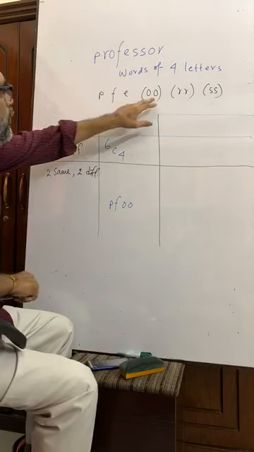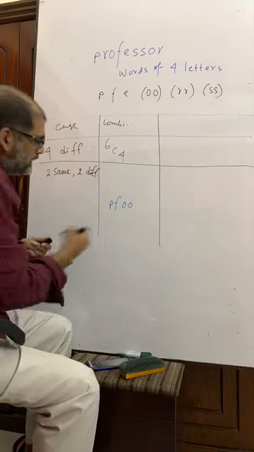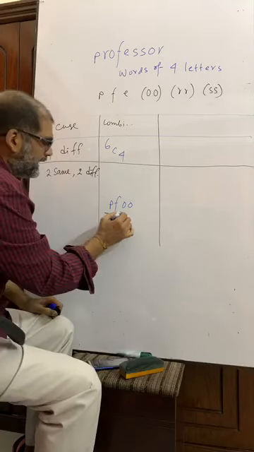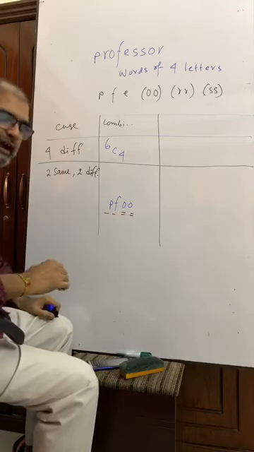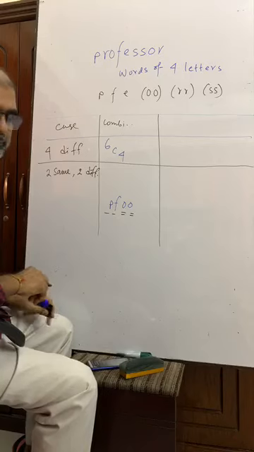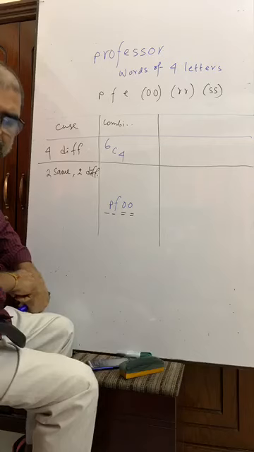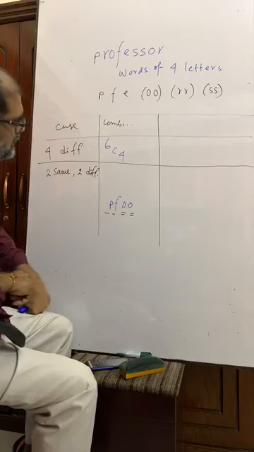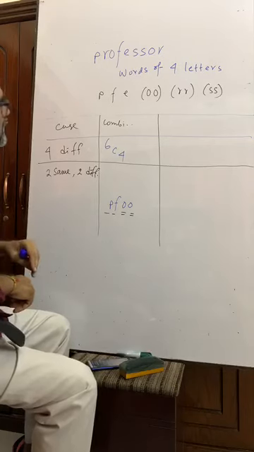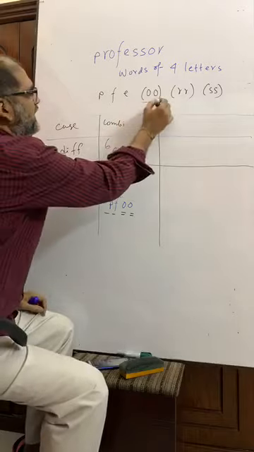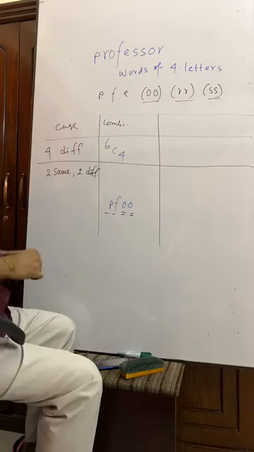P, F, O, O. That is, P and F are different, and O and this O are same. This type of word can be formed? Yes. Two same.